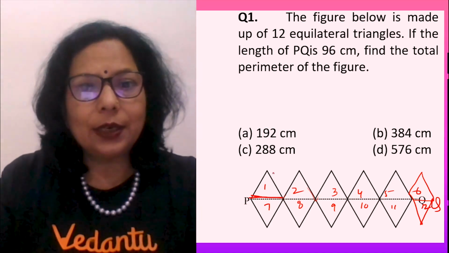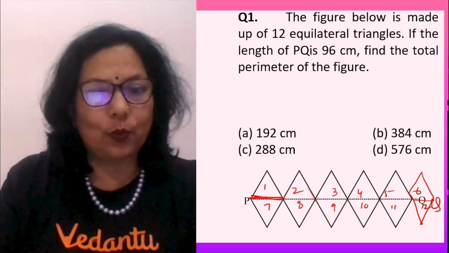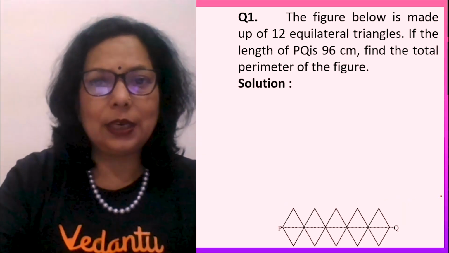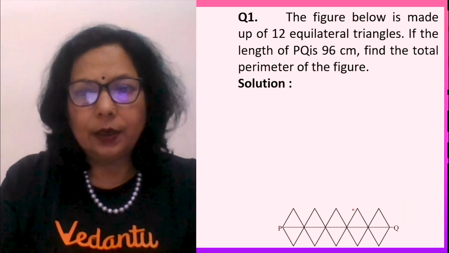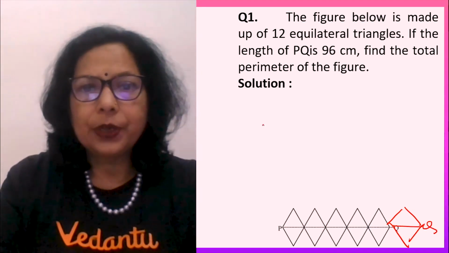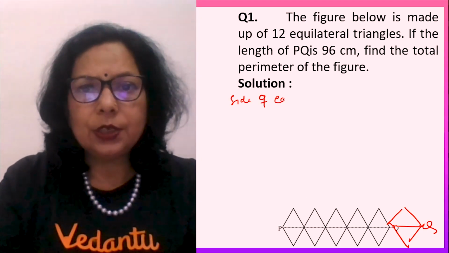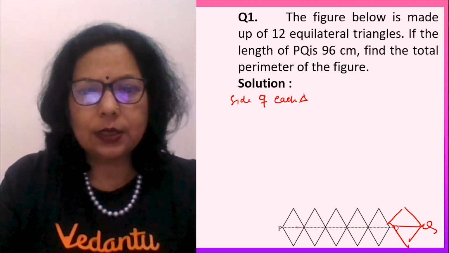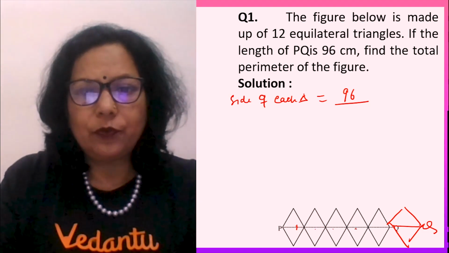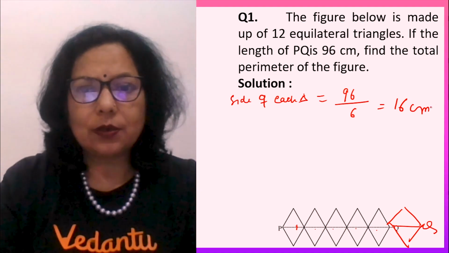This whole is how much? 96. It is divided into how many figures? 12 triangles, but how many took the base? 6. 1, 2, 3, 4, 5 and 6. So let us solve over here. There is one more triangle I will make over here. Now your Q is here. So the side of each triangle, this side, is 96 divided by 6 divisions. So this comes to 16 centimeters, right?